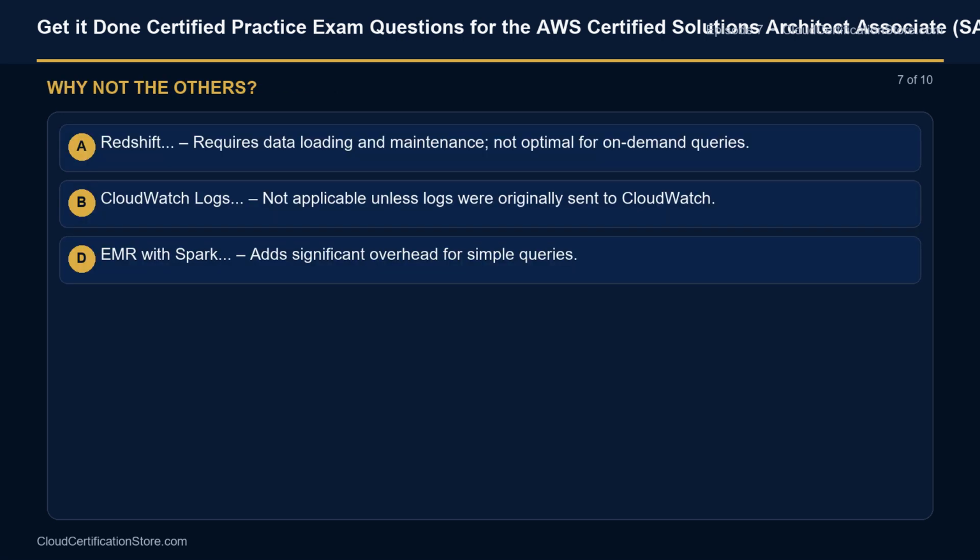Why not option A? Redshift requires data loading and maintenance, not optimal for on-demand queries. Why not option B? CloudWatch logs, not applicable unless logs were originally sent to CloudWatch. Why not option D? EMR with Spark adds significant overhead for simple queries.